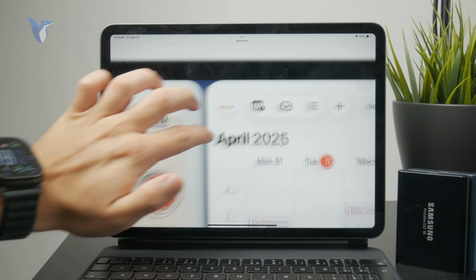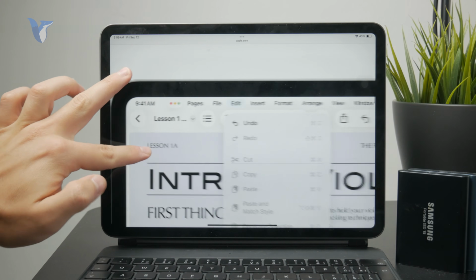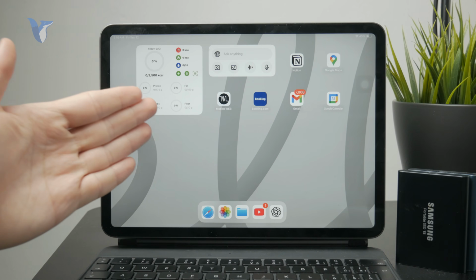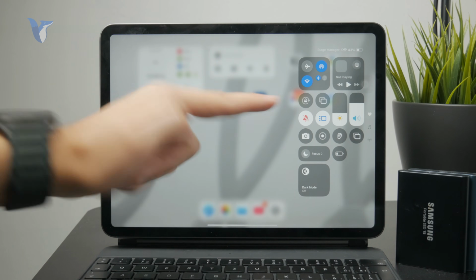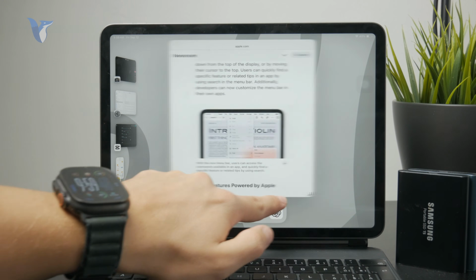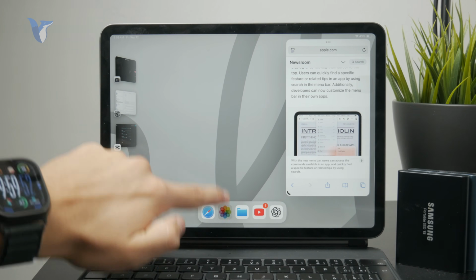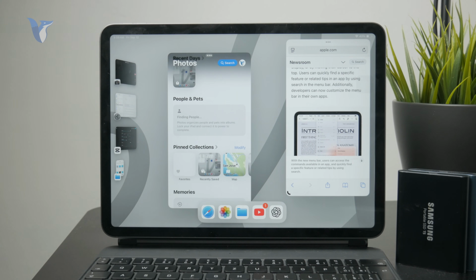You have resizable windows as well, and it just behaves much more like a computer. But even in the older versions of iPadOS, you had what's called Stage Manager, which allowed you to use a couple of different apps like that and just move them around, resize some windows and whatever. And just using the iPad like this makes it much more like a computer.